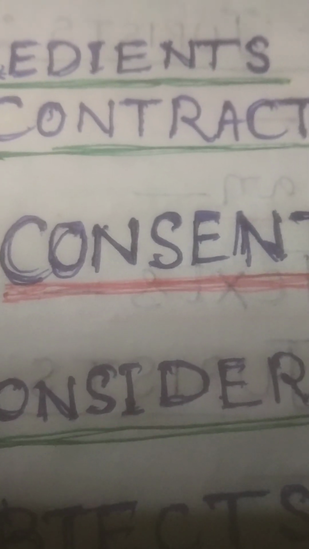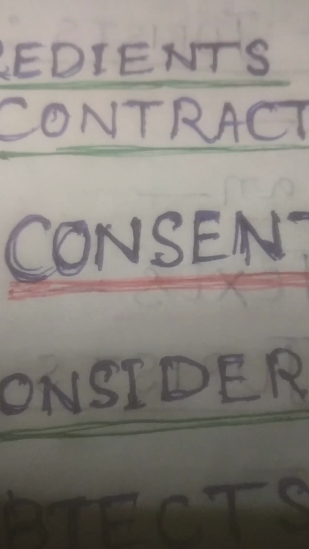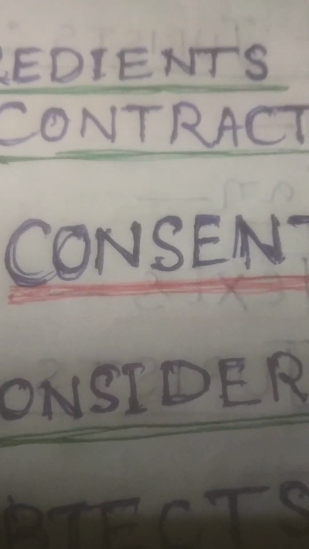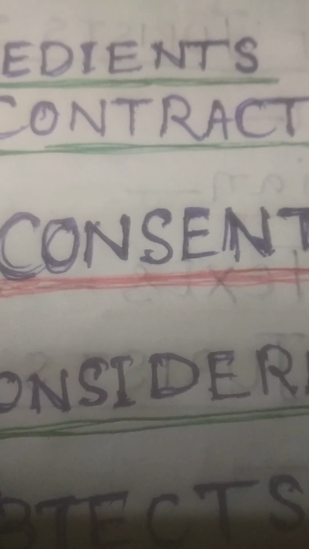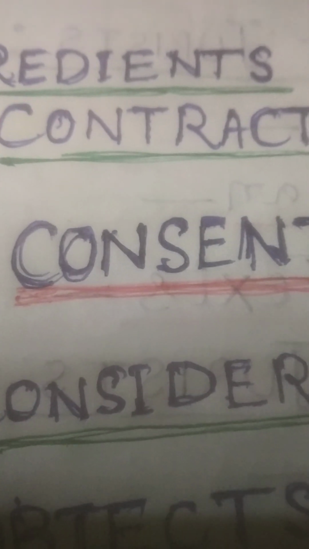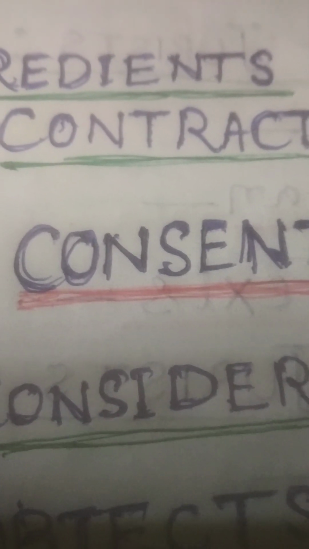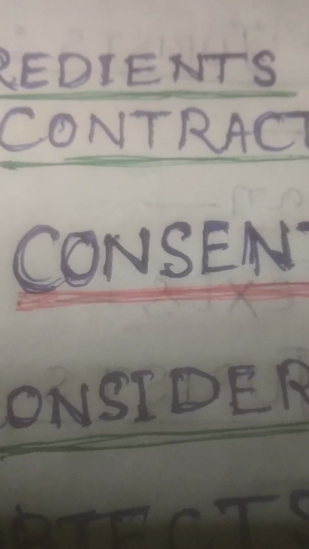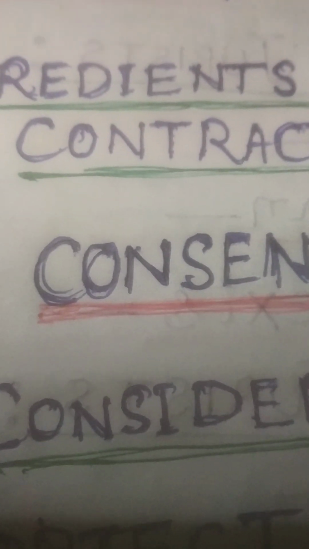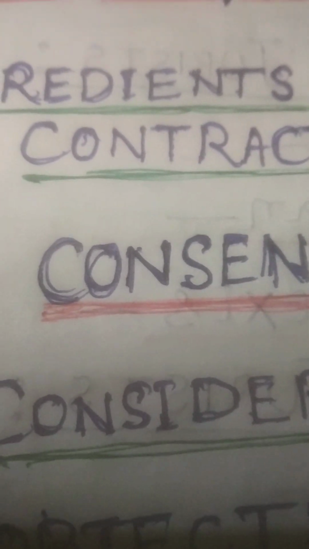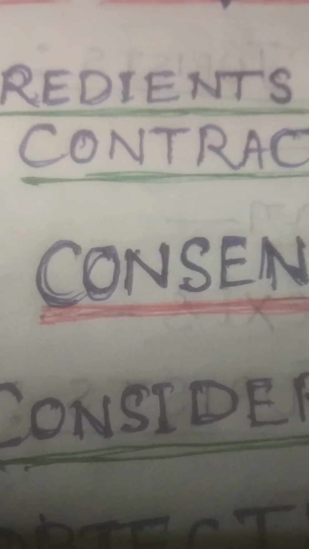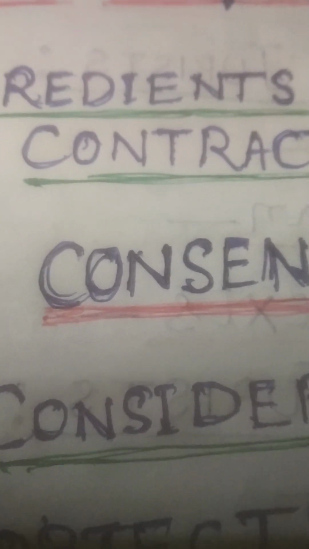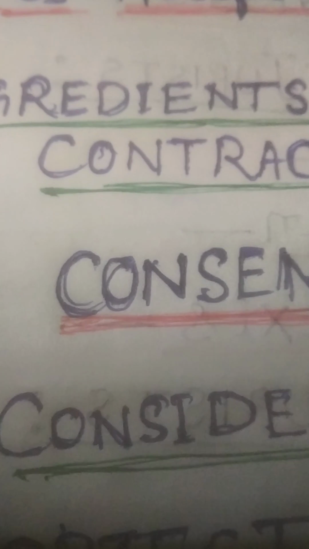Our next element is that consideration need not be adequate. So, for example, A wants to sell his house worth rupees 50 lakh at rupees 5 lakh only. So where the consideration is not exactly adequate, in spite of that, the consideration is valid, so the contract here is valid.